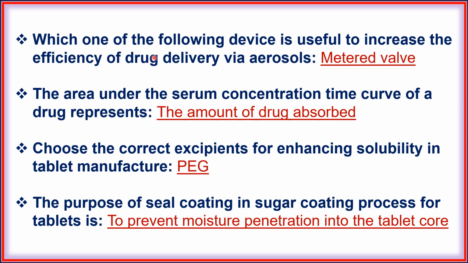Next, which one of the following device is useful to increase the efficiency of drug delivery via aerosols metered valve? Next, the area under the serum concentration time curve of a drug represent the amount of drug absorbed. Next, choose the correct excipient for enhancing solubility in tablet manufacture, PEG. Next, the purpose of seal coating in sugar coating process for tablet is prevent moisture penetration into the tablet core.